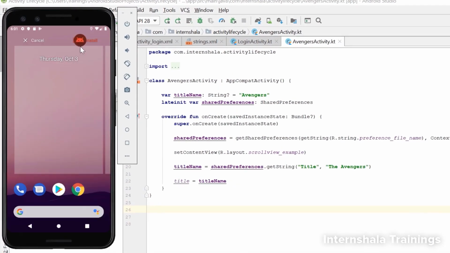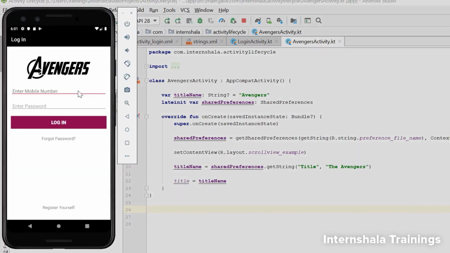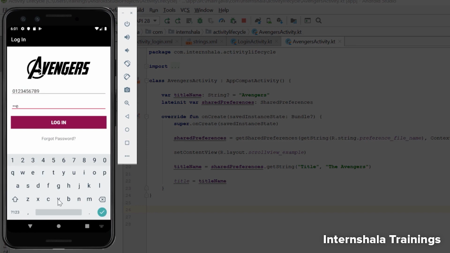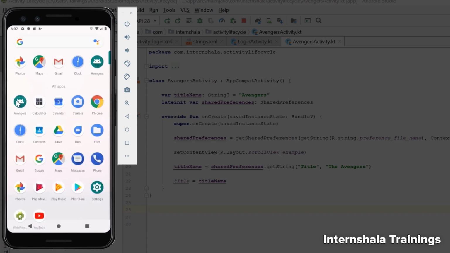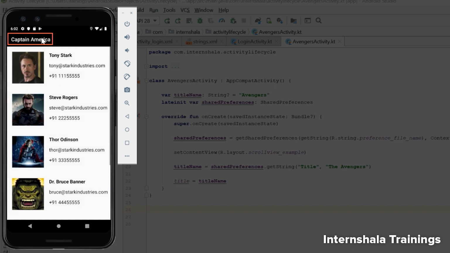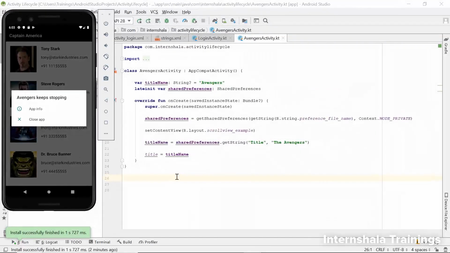Once we have done this, we need to test it. So uninstall the app from the device so that everything gets refreshed. Now we'll run it from the Android Studio. Entering mobile number, password Steve and login. Yes, we got logged in and got Captain America as the title of the screen. Now let's exit the app and reopen it. The title stays as Captain America. But on pressing the back button, the app still unfortunately stops. Now let's go ahead and fix this issue.